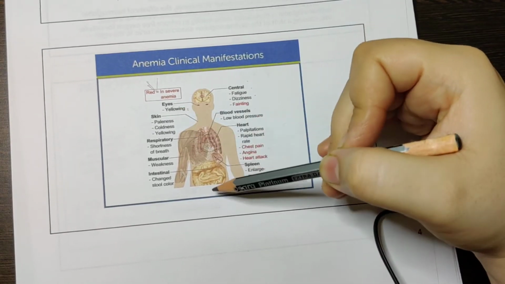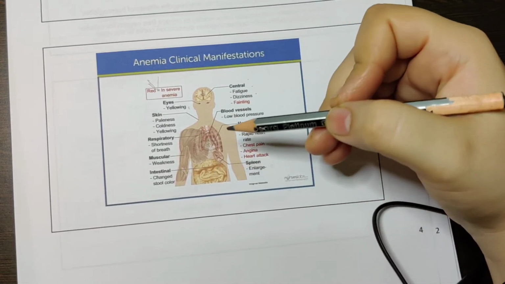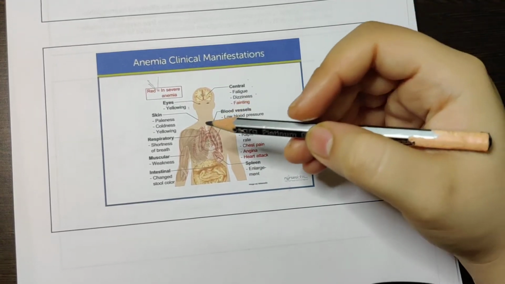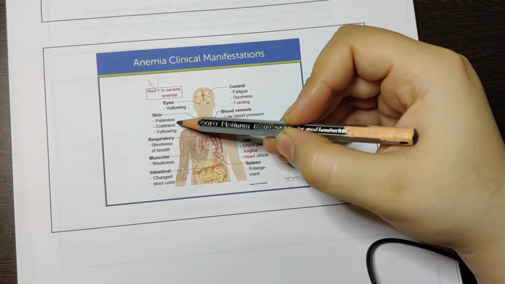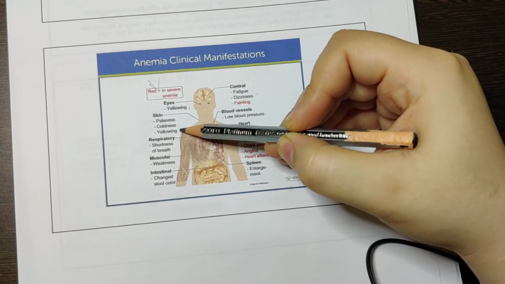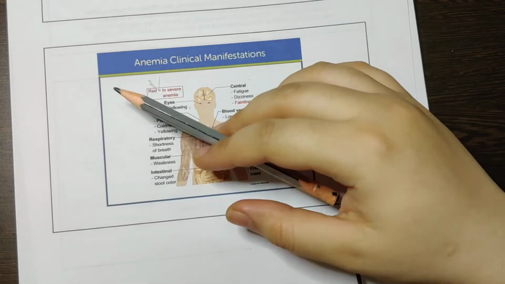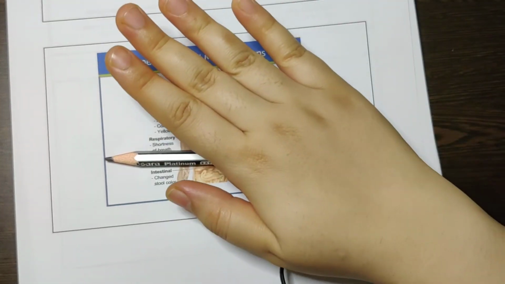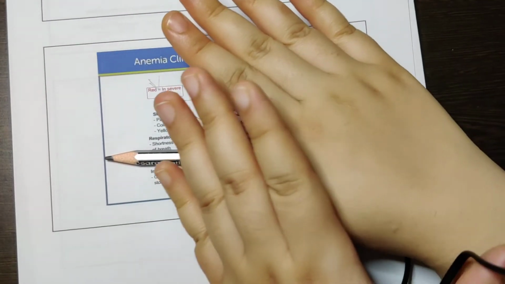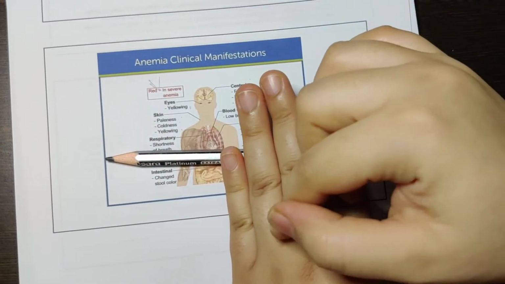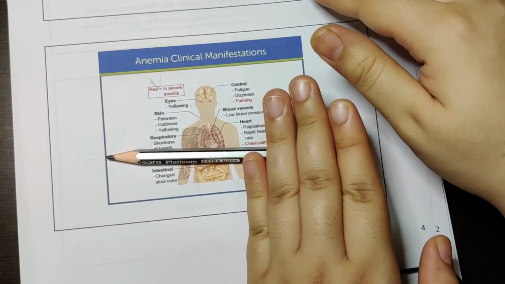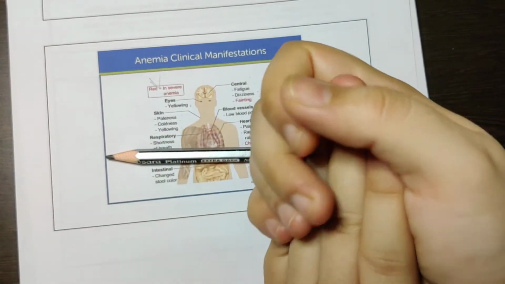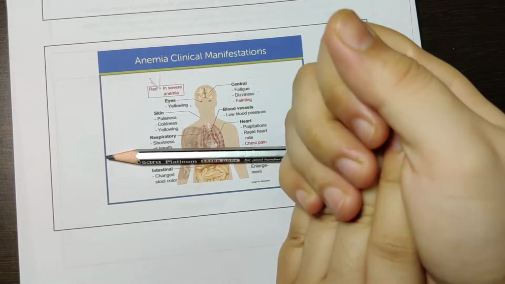And if you check the skin, so head to toe, when we come to the skin, you can see paleness, cold and yellowing. Okay, so what does paleness mean? This is your hand, and if you keep an anemic patient's hand nearby, you will see it is very yellow or very, very white. Okay, and they are very cold. If you touch them, their hands and feet will be very, very cold.